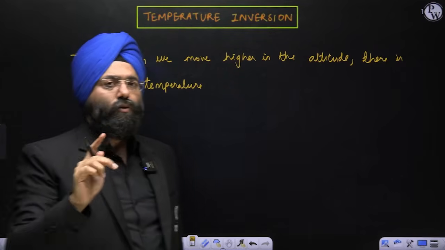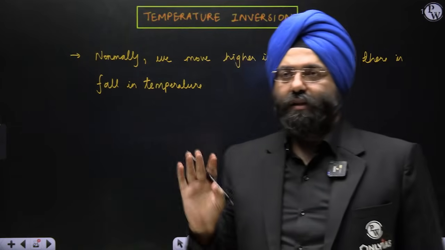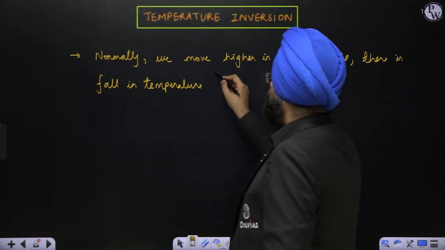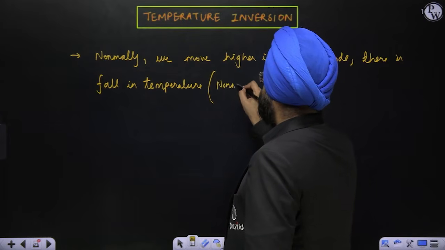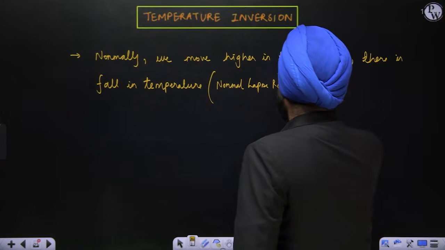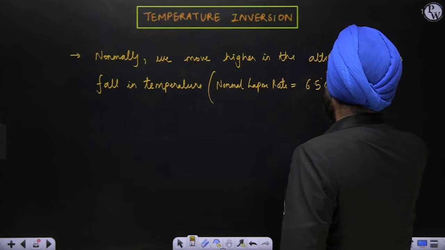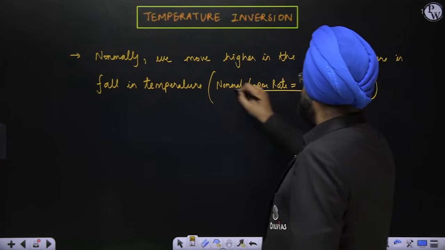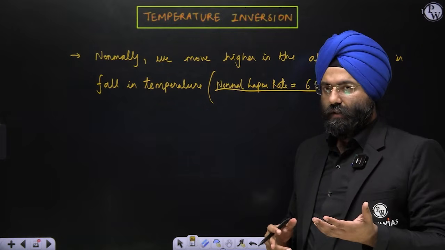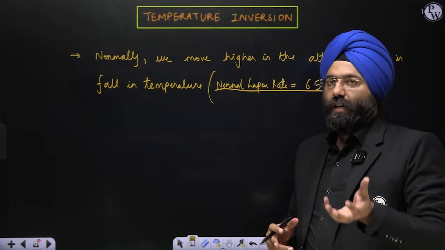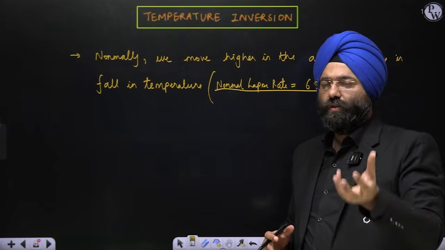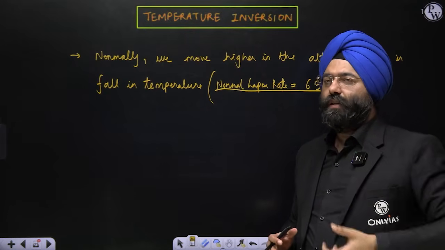I'm talking with respect to the troposphere right now. Please understand this very well, right? Fall in temperature. Now this temperature fall is basically referred to as the normal lapse rate, which is 6.5 degrees Celsius per 1000 meters, right? Why? Because if a surface is being heated, the warm air will rise. The warm air rises, and as it rises it will start cooling. This is the normal process of the convective activity that takes place.